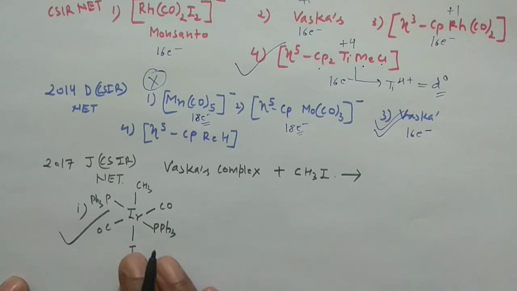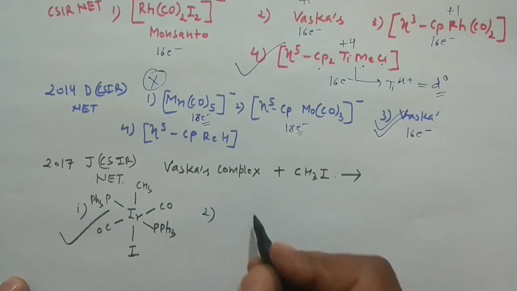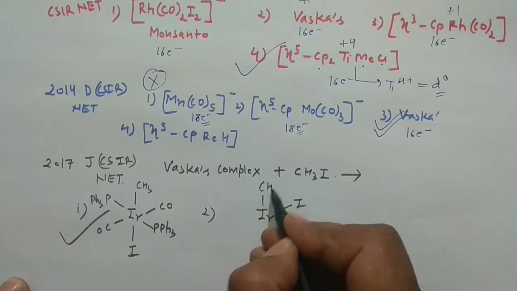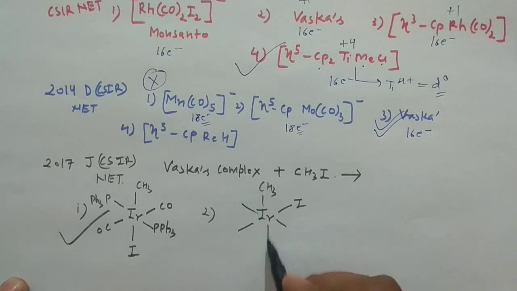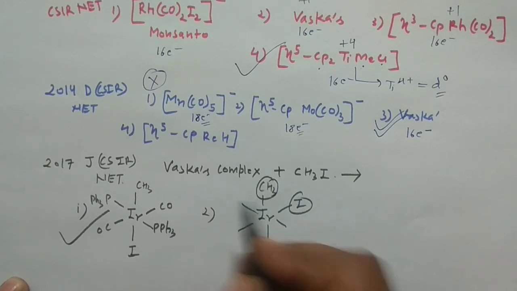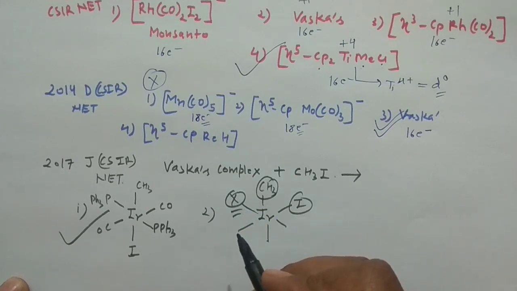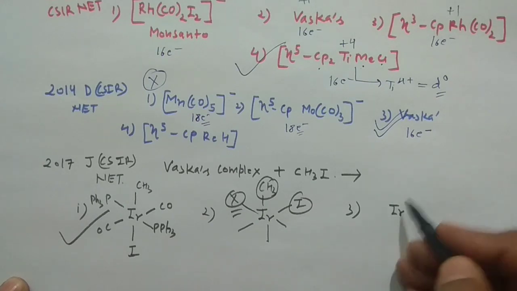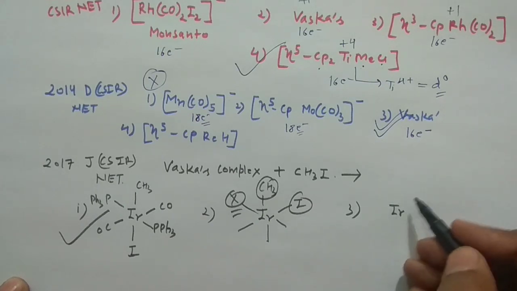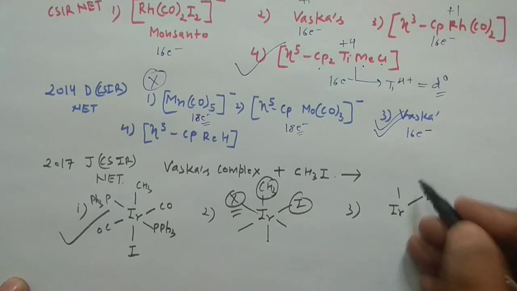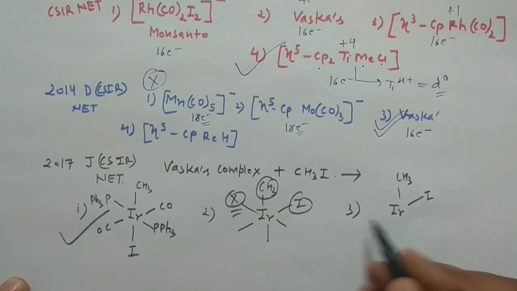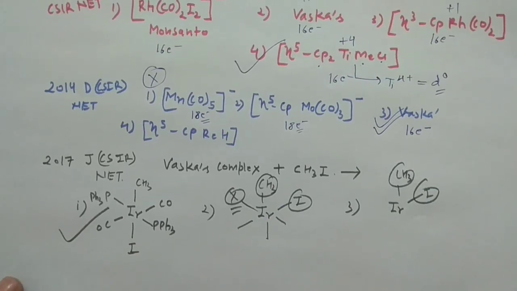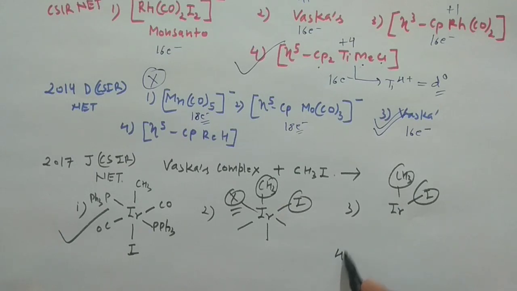Okay, but along with this one, they have given you this particular complex also, iridium, where they put CH3 and I in that manner, and the rest of the groups are already there, but these two are cis, so this cannot be your answer. Similarly they have given you option number 3, where again these two, I and CH3, are in the cis position, and they change the positions of the other groups, but this will not make sense actually. And finally they give you option number 4.